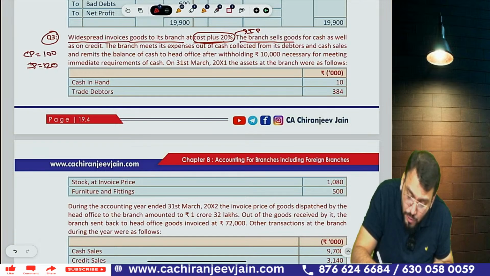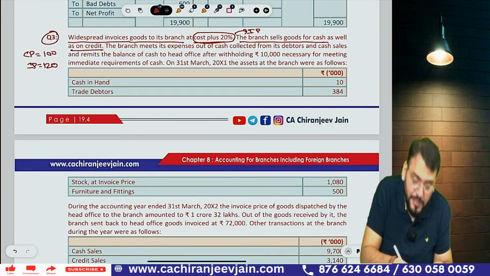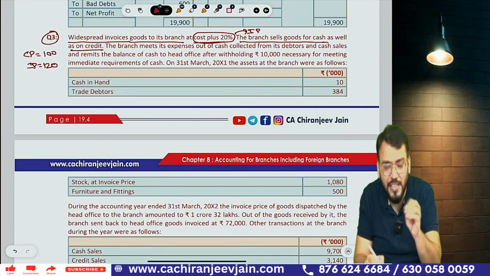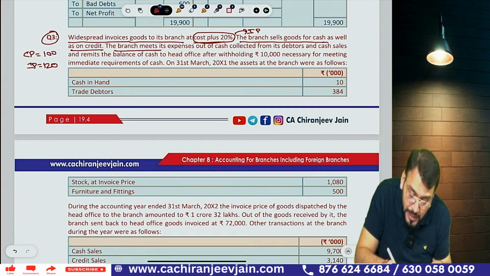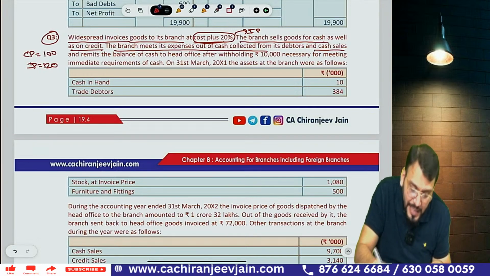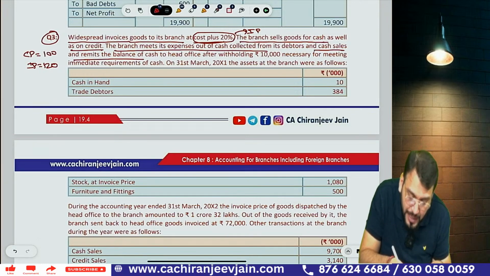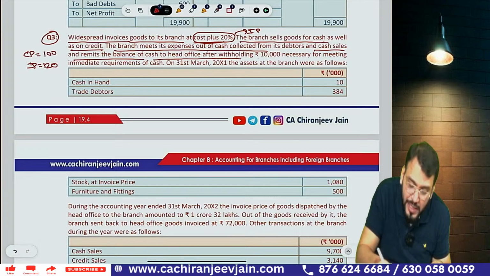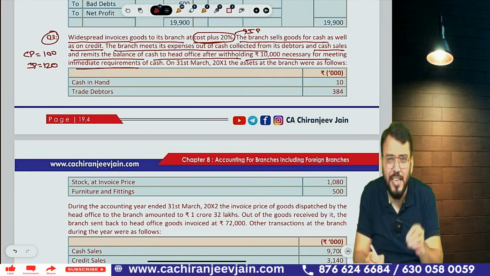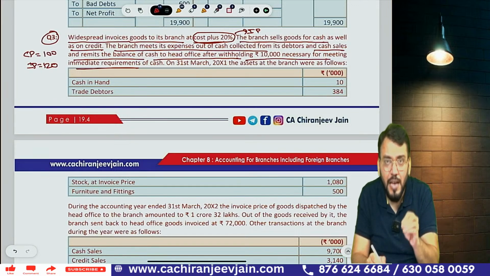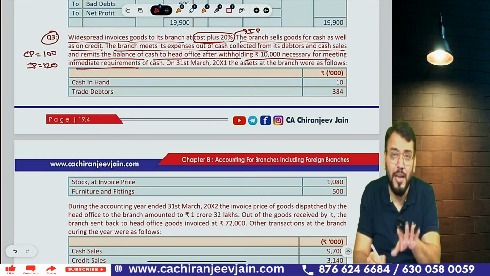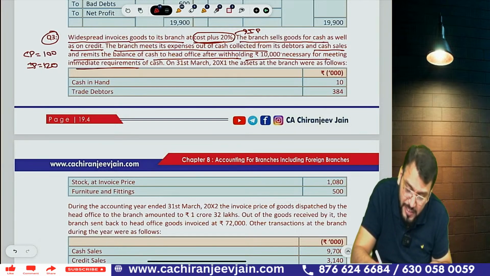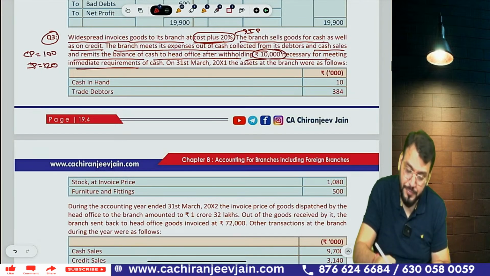The branch sells goods for cash as well as on credit. Means sales are done at cash as well as credit. The branch meets its expense out of cash collected from debtors and the cash sales and remits the balance of cash to head office after withholding 10,000 necessary for meeting the immediate requirement. It means branch cash account is maintained, and opening balance and closing balance of branch cash from this information will be 10,000 only.